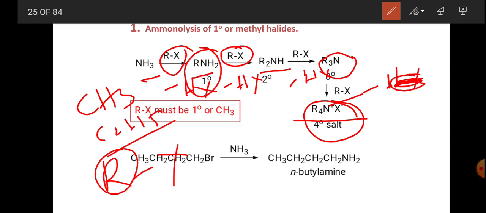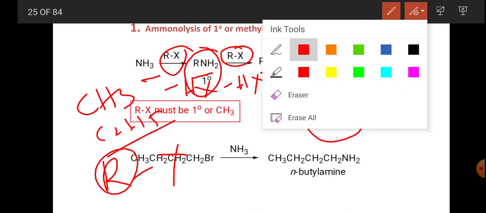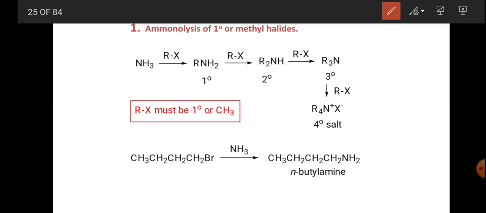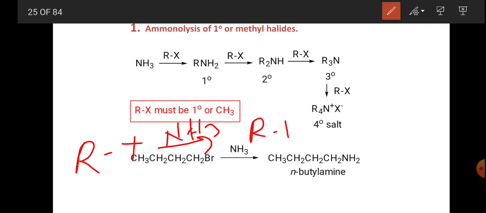So the brief of this reaction is: alkyl halides RX treated with excess ammonia give RNH2.